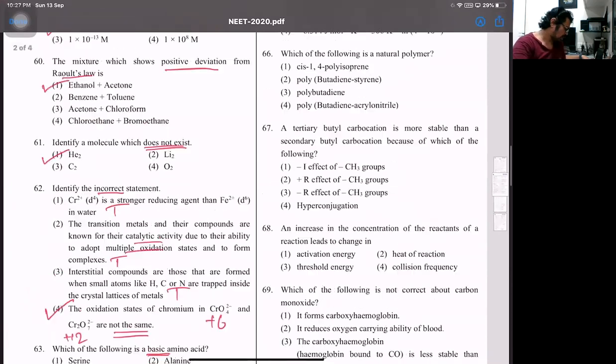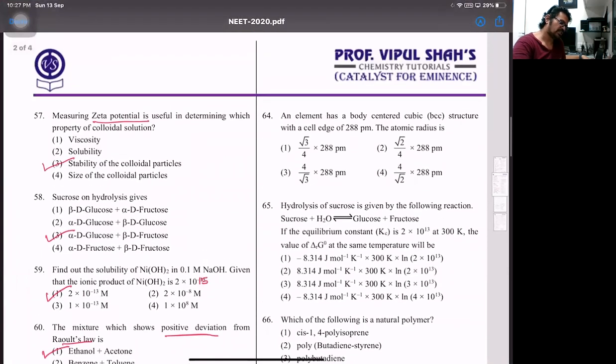Then, next we have over here, 64. Element has BCC, body-centered cubic structure. They have given the edge length, they want the atomic radii. Now atomic radii, that's nothing but R is root 3 by 4 A. So that's a very direct one, nothing to solve. You can't have a simpler question than this. It is direct one, okay? So this one over there is nothing but 1. So 64 is 1 there.